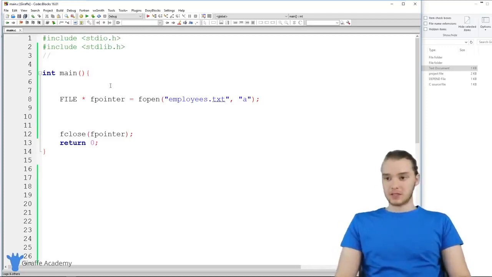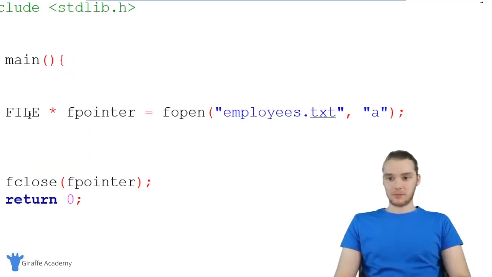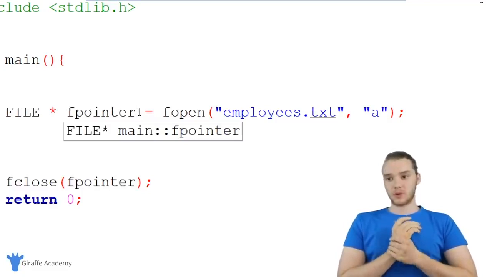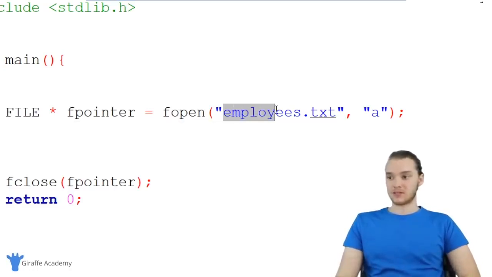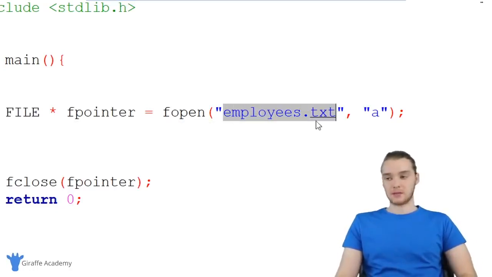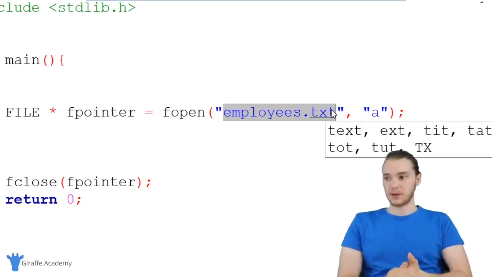So down here, you'll notice that I have my file pointer set up. So I just say FILE and the asterisk, and I called it fp. And remember, this is just a pointer, and a pointer is just a memory address. It's the memory address of this file in memory. So it's the memory address of this employees.txt file, which we created in the last tutorial.